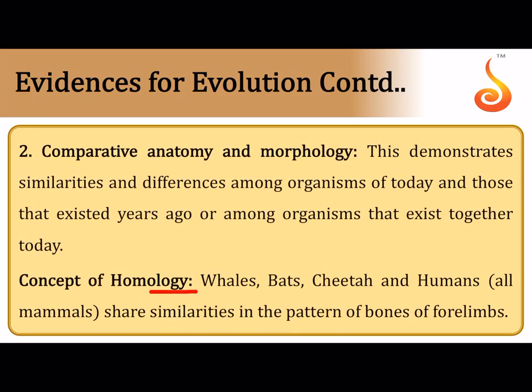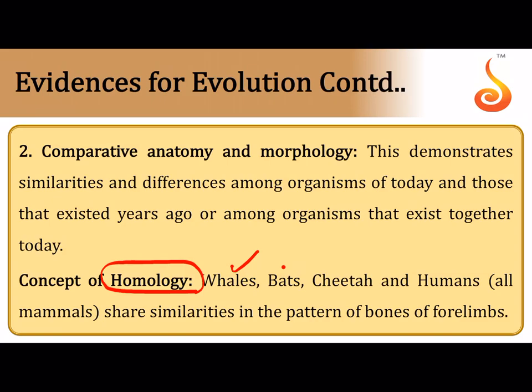Then comparative anatomy, you know about homology. A homologous structure is a structure which has similar anatomical structure, but has evolved along different lines to perform different functions as adaptations to different needs. So it usually talks about a common origin, a common structure, but different function.